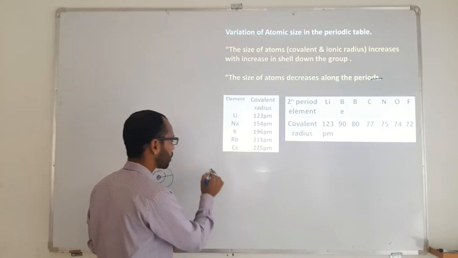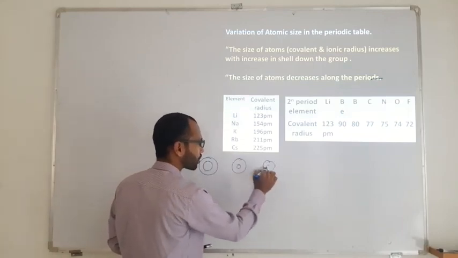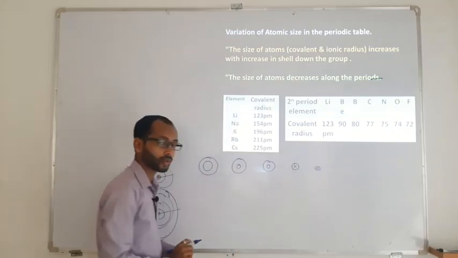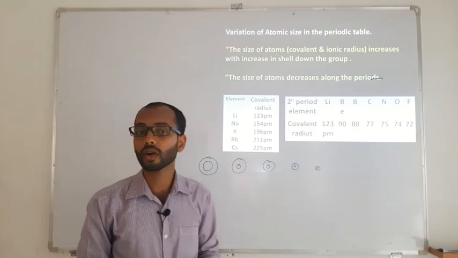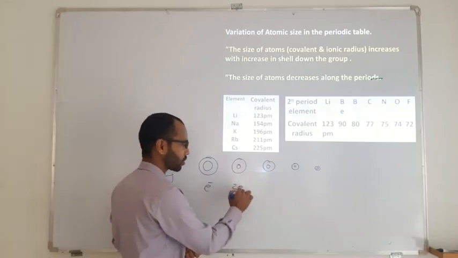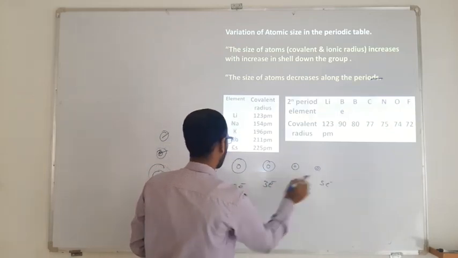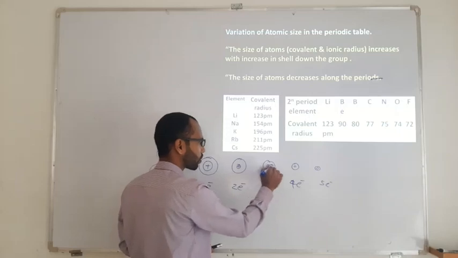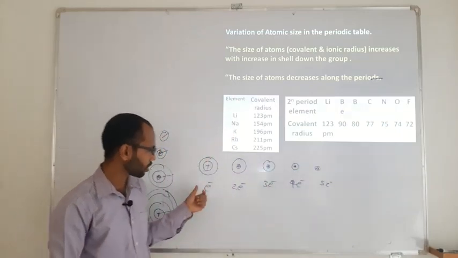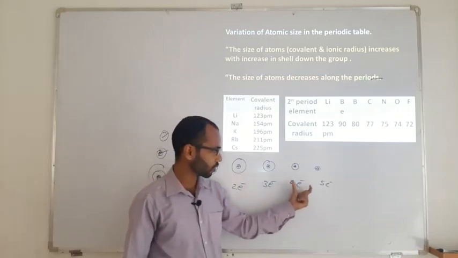Whereas within the period, the number of shells remains the same. But though the number of shells is the same, the number of electrons in the outermost shell is not the same. If you just take an example, this has 1 electron in the outermost shell, this has 2 electrons, this has 3 electrons, this has 4 and this has 5. The number of protons in the nucleus is also not the same.